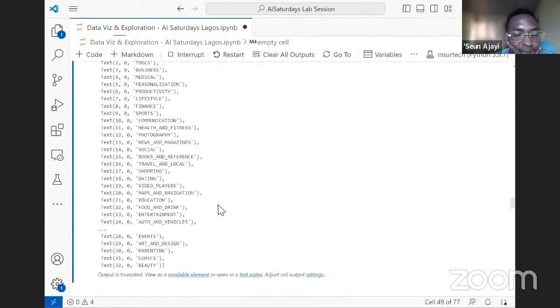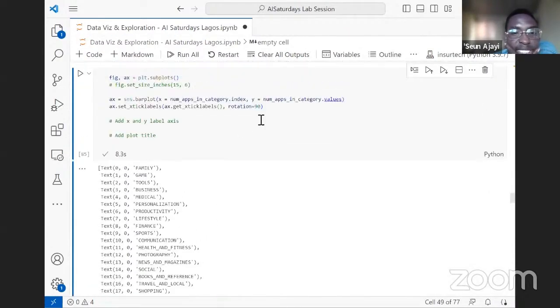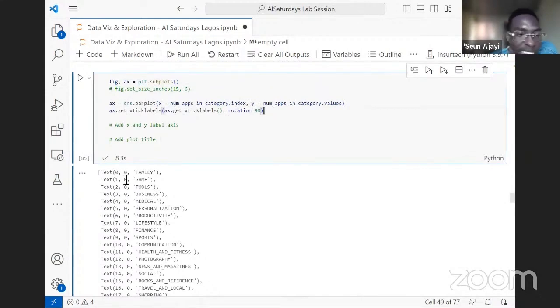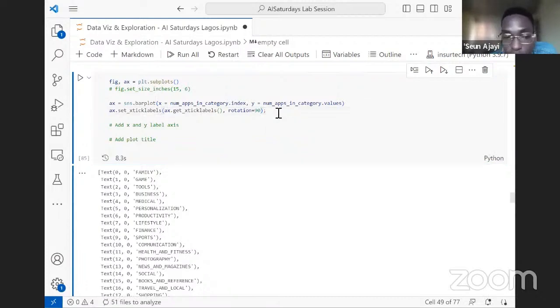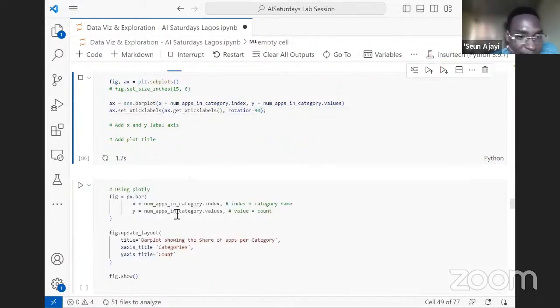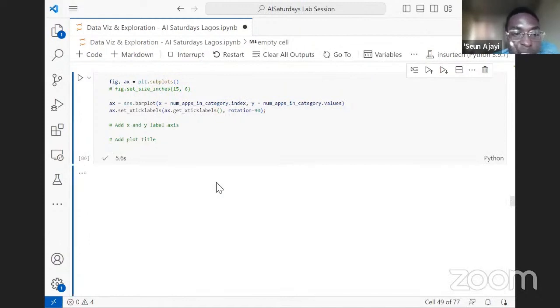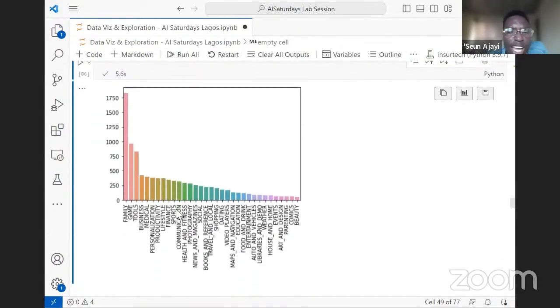To avoid this unnecessary output, a good thing we can do is put a semicolon at the end of the code and all those lines will disappear. So you put a semicolon at the end of the last line.